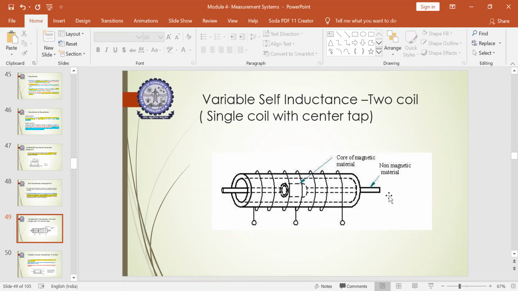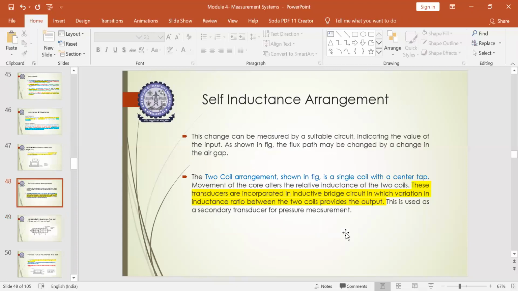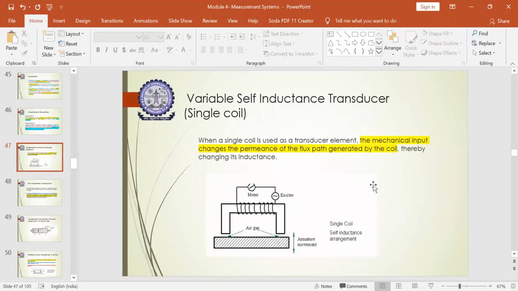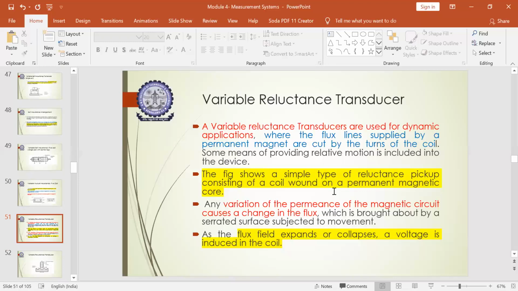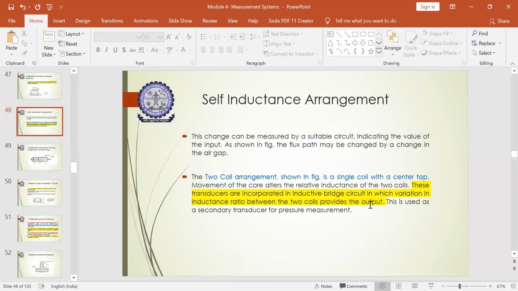So the supporting rod will be a non-magnetic material, and at the center you will have a core of magnetic material on which this single coil will be embedded. The movement of the core alters the relative inductance in the coil. So due to the movement of the core on the non-magnetic material, it will result in changing the inductance of this single coil. This variation in the bridge will result in getting the required output.